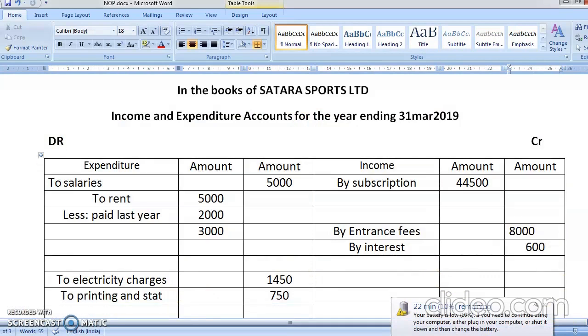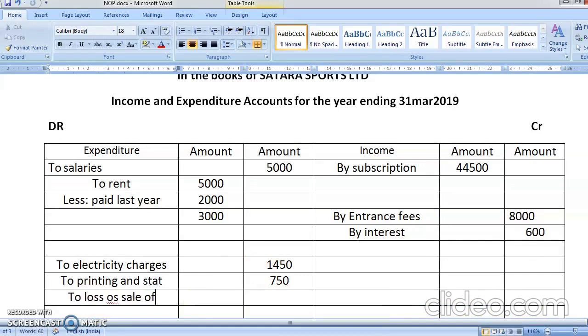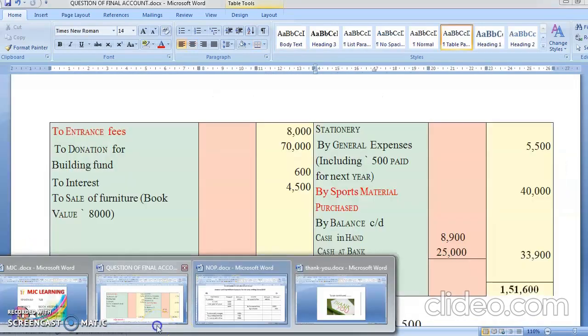Okay. So to loss on sale of furniture. Okay, students, how much loss you are suffering? 3,500. So 3,500 you have suffered the loss on sale of furniture.